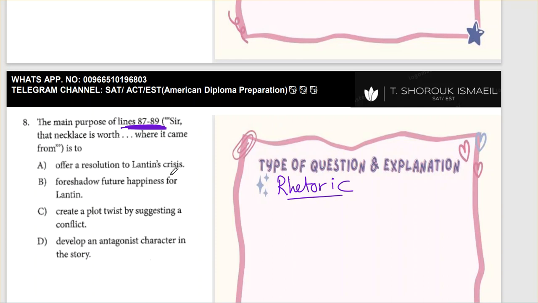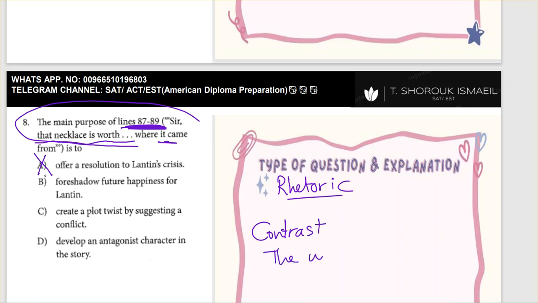Offer a resolution to Lantin's crisis. Actually, his crisis, the financial crisis. This is not the point. This is not the case. Actually, this is not what we want. He wants the relationship between these few lines and the whole passage above. This gives us a kind of contrast here. The relationship here is a kind of a contrast between the whole passage, or the passage as a whole,